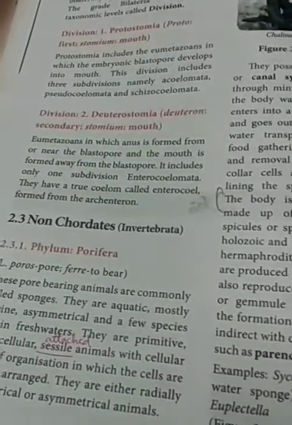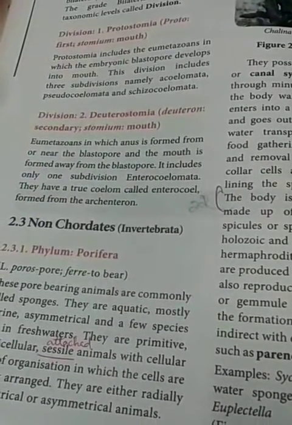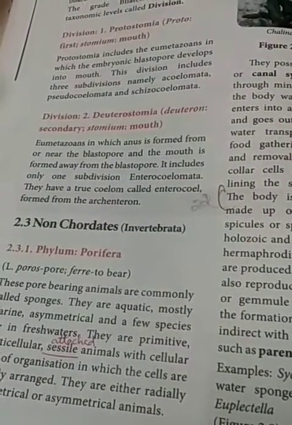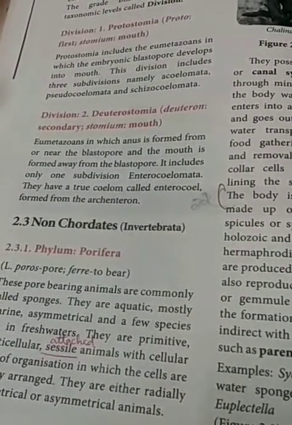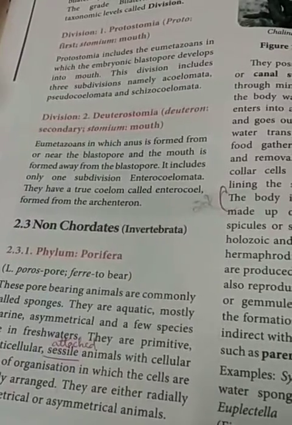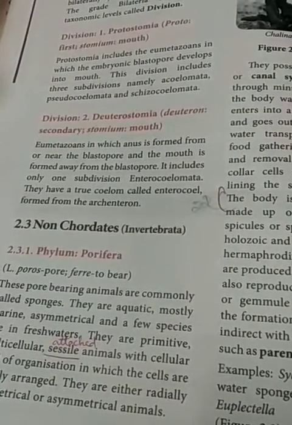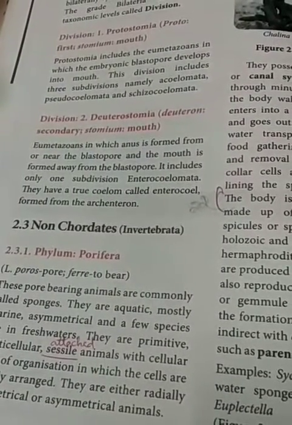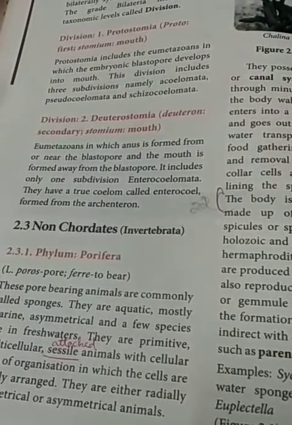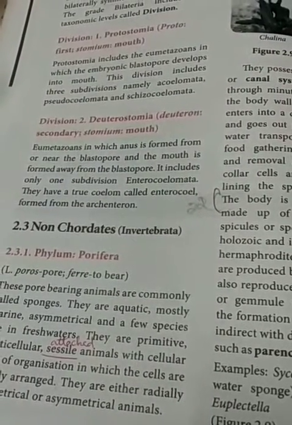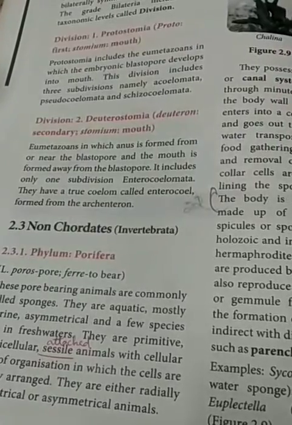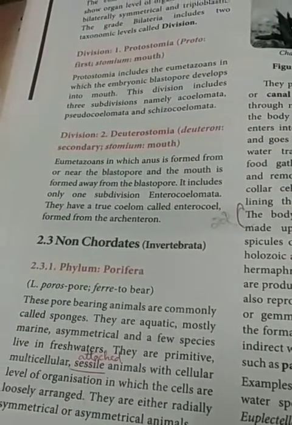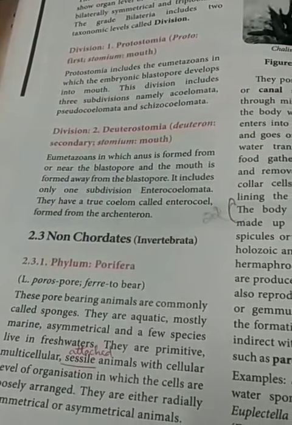Okay, the next one, now we are going to discuss non-chordates and chordates one by one. Non-chordates are otherwise known as invertebrata. They are divided into a number of phyla. Mostly 99% of animals are non-chordates, that is, invertebrates. The remaining 1% is only for what? Vertebrates. Okay, so non-chordates, phylum 1: Porifera, for example sponges.